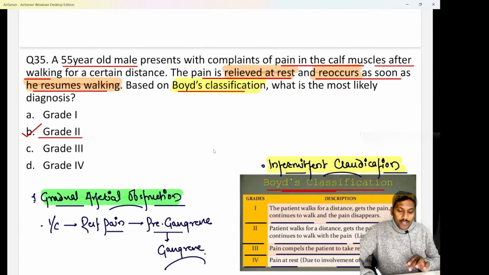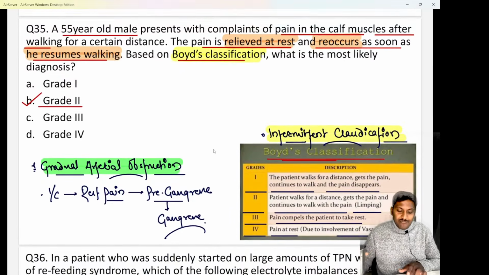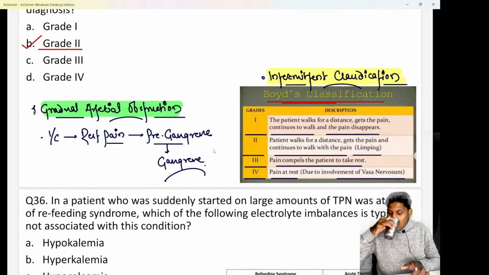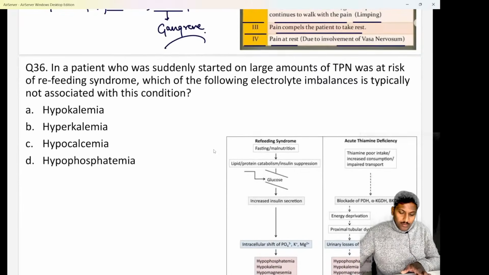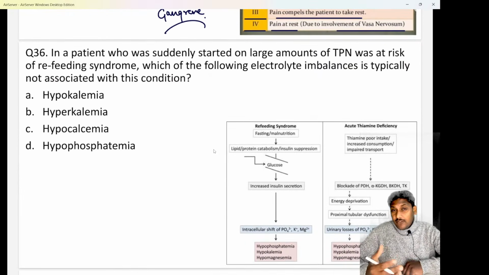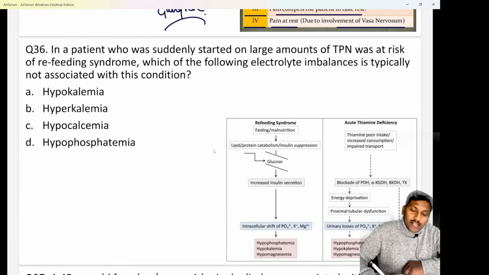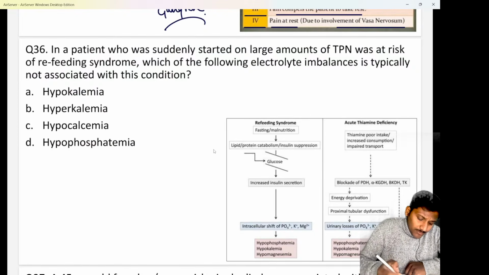Hopefully clear. Boyd's classification of intermittent claudication has been asked, so do remember that. Like you have to remember the NYHA grade for dyspnea in medicine, just like that, remember Boyd's classification for intermittent claudication in surgery. Next, question number 36.